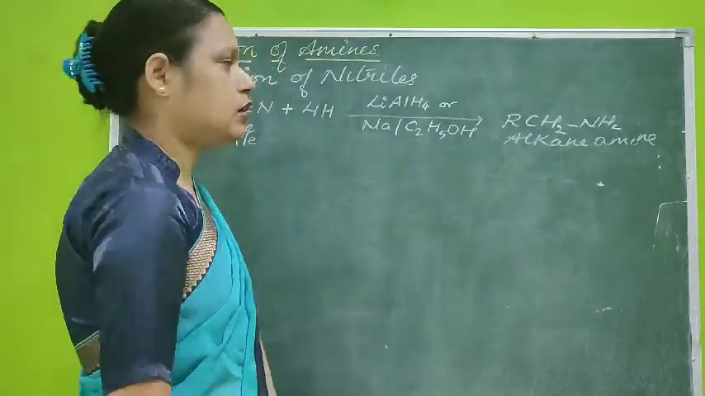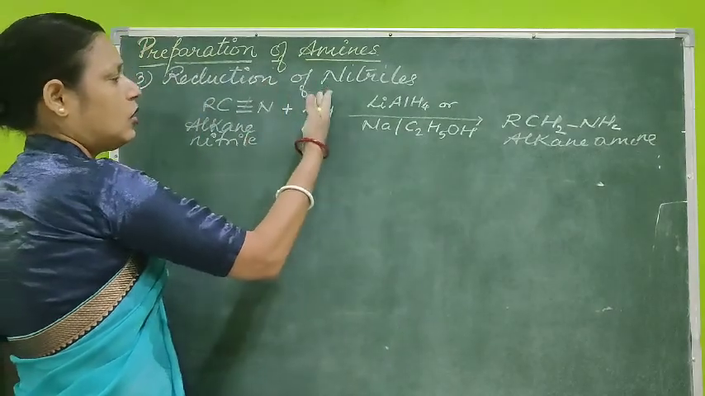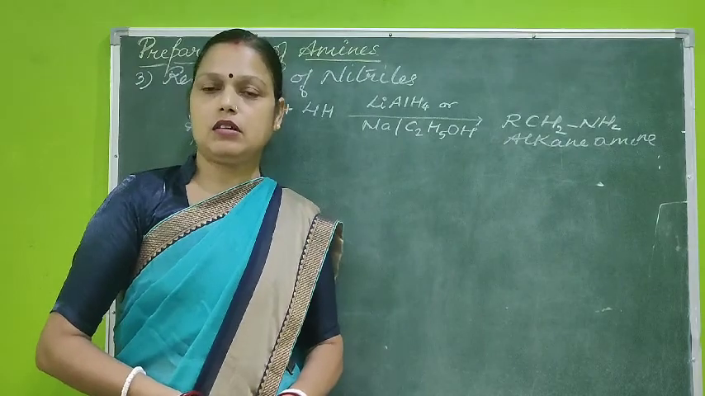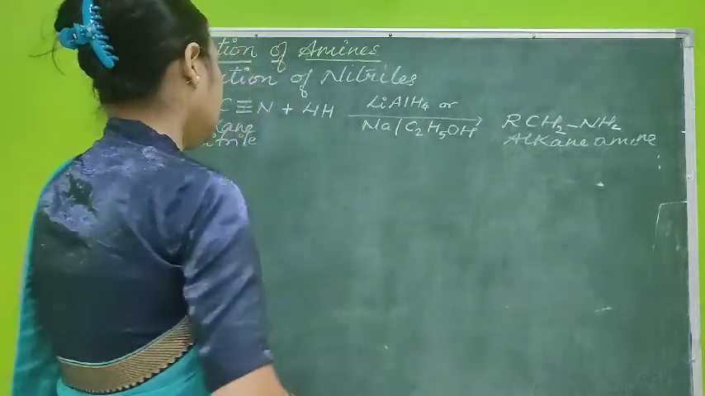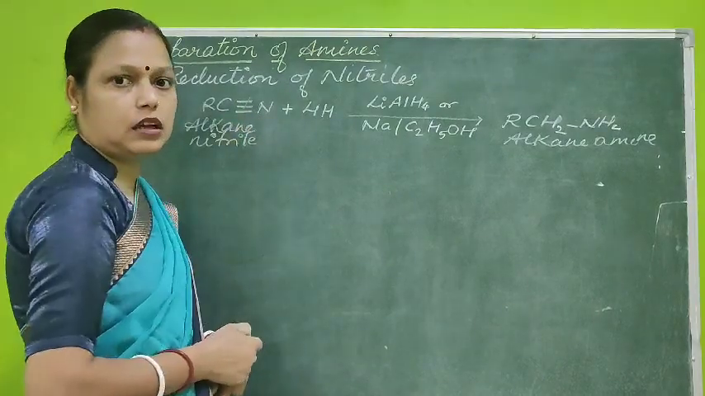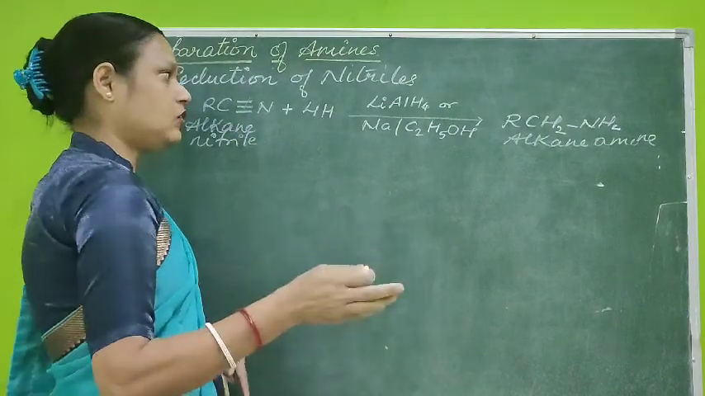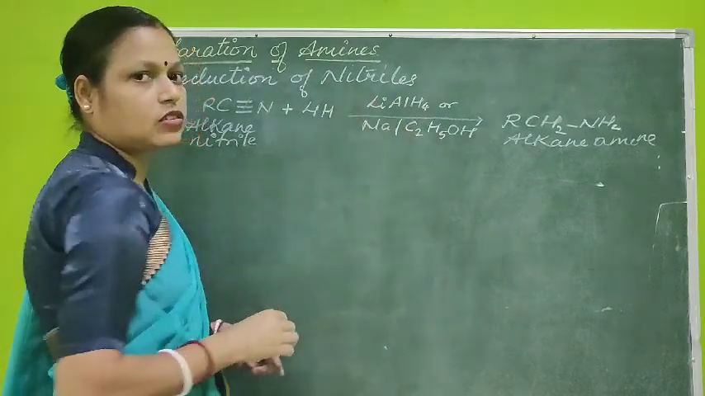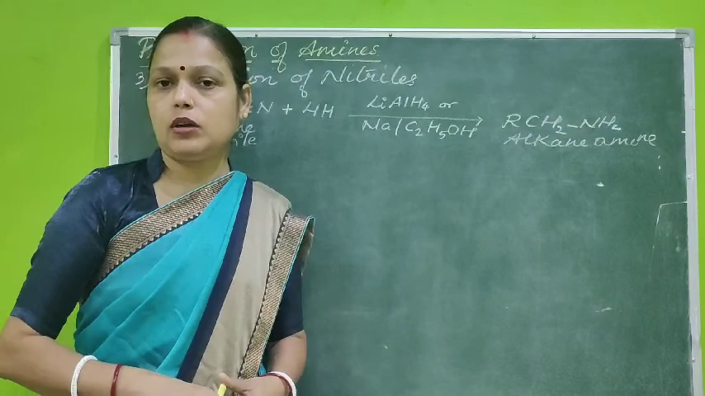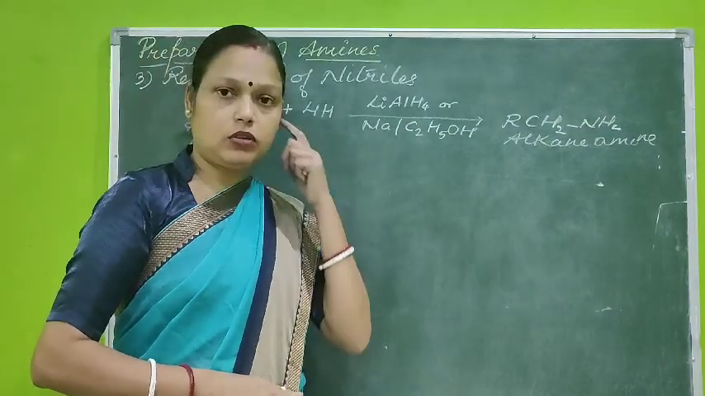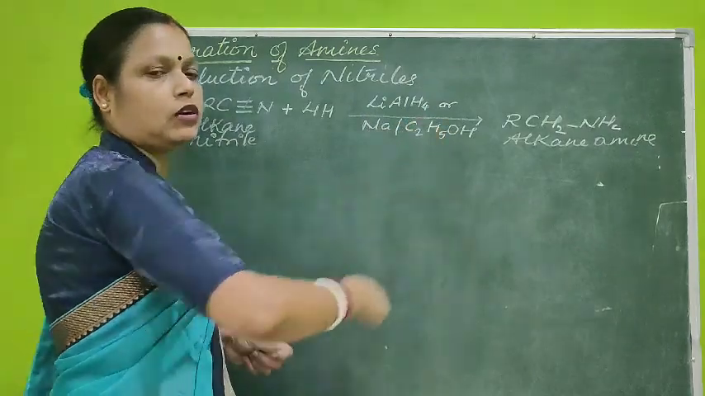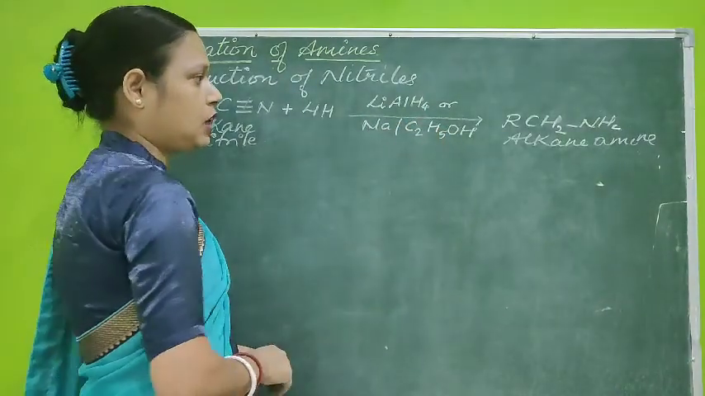Let us see the third method of preparation, that is reduction of nitriles. Nitriles, as you know, are those compounds which contain the cyanide group. So here the method is that alkane nitriles are taken and the reduction is done. That reduction is done either in the presence of a reducing agent like lithium aluminum hydride, or we can use other reactions where metals can be used as a reducing agent. Here we can take sodium in ethanol, where also hydrogen atoms are added. So that can be the other way.